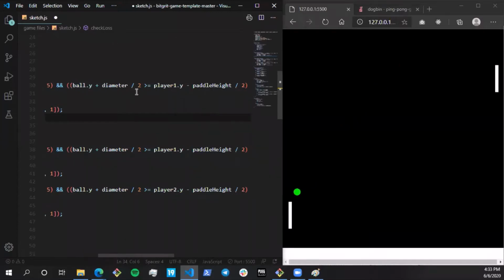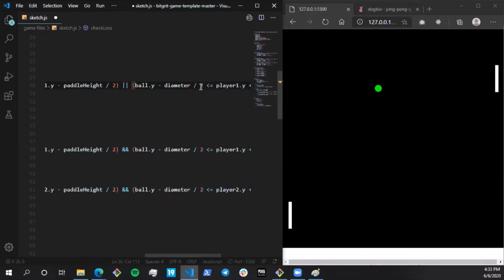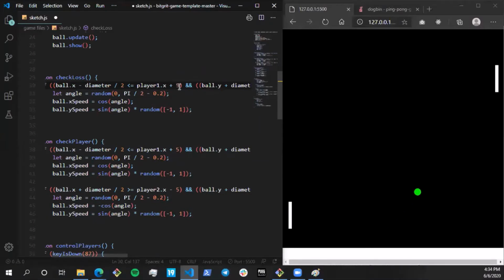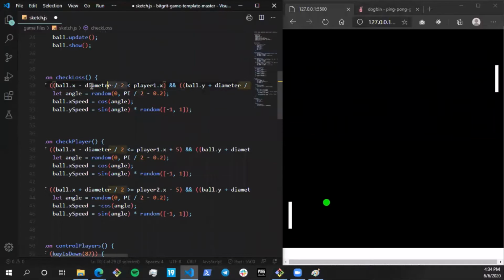So over here, what I'll do is it has to be the other way around. Instead of greater than, it has to be less than. And instead of an and, I'll put an or over here. So either it is on top of the paddle or beneath the paddle. And I'll just reverse this condition. I think the x can be left the same, or let's make it much more sensible and less common: is less than diameter.